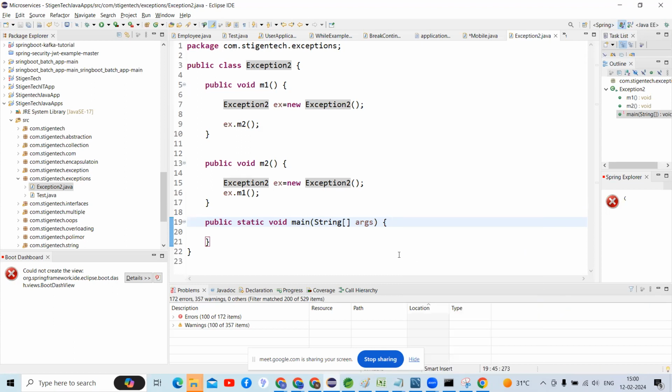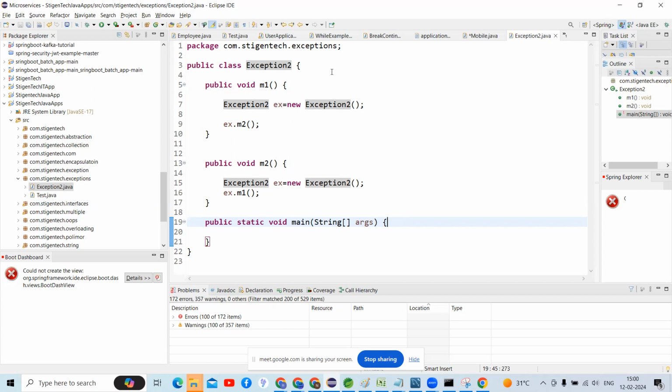No, right? Because inside those methods there is nothing. We are not creating the object, not writing any SOPLN statement, and not calling any static method either. Yes or no, guys?